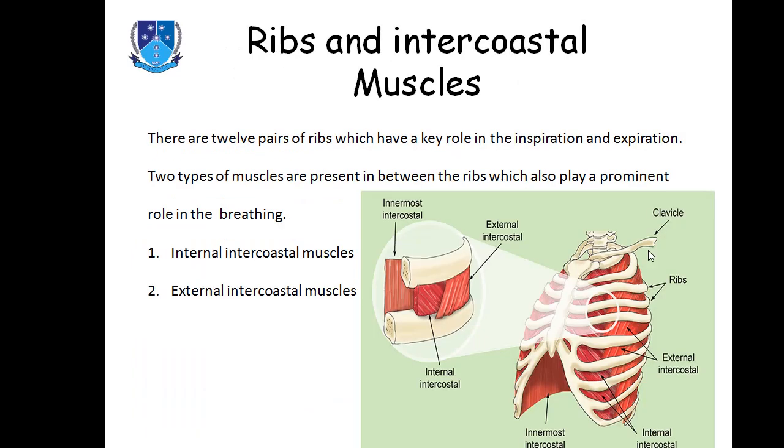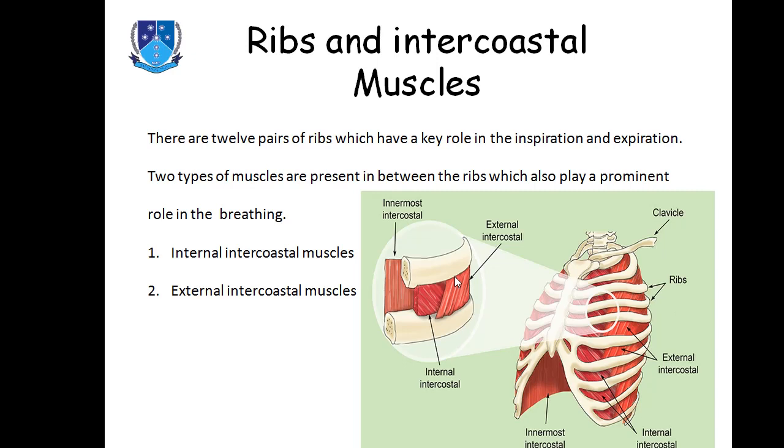Now the ribs and intercostal muscles. We know that there are 12 pairs of ribs in a human being, which have a key role in inspiration and expiration. The ribs are connected with two types of muscles. Those are the internal intercostal muscles and external intercostal muscles. These are external intercostal muscles and these are internal intercostal muscles. Both of these muscles are responsible for inhalation and exhalation.